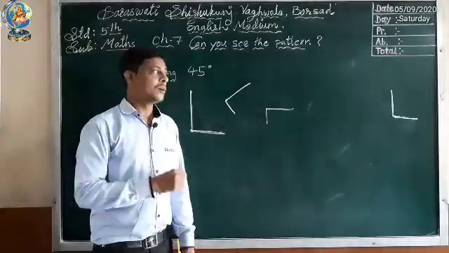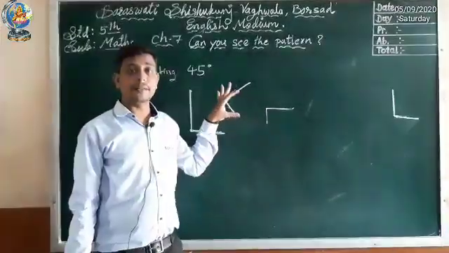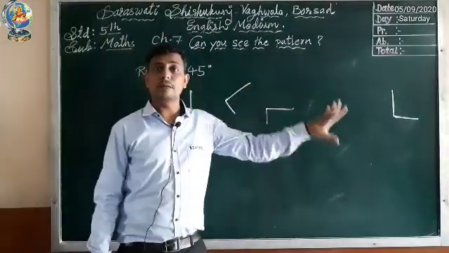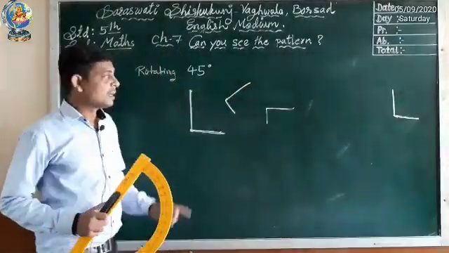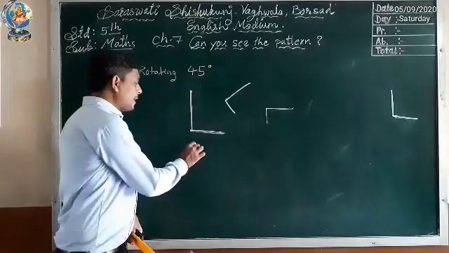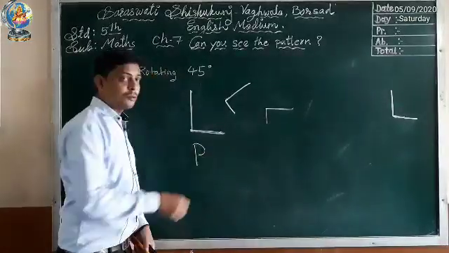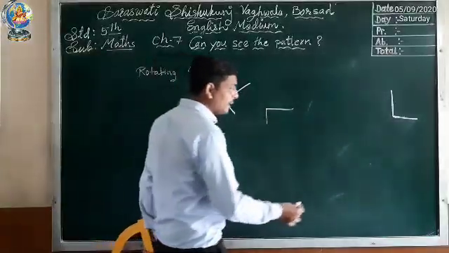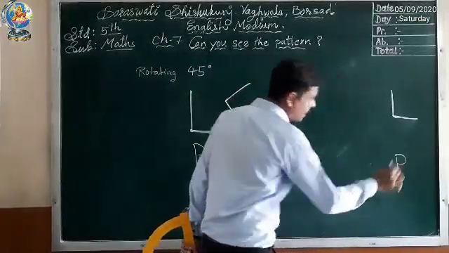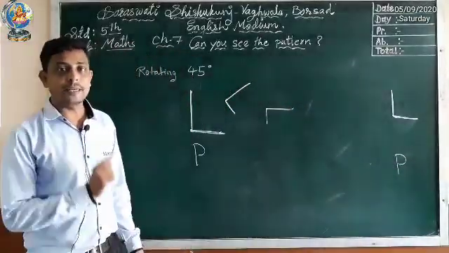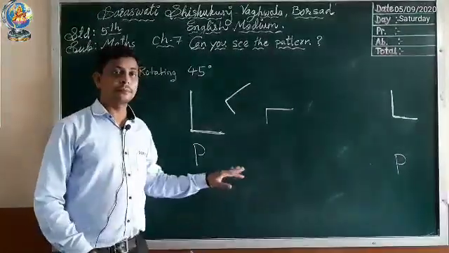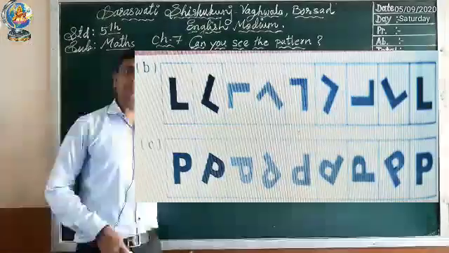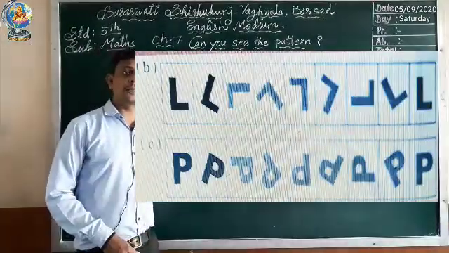When you rotate this into 45 degree, you will get the answer, and you have to write that answer in the given boxes. The same way you have to find for P. You have to measure P and rotate it 45 degree. At the end you will get the final answer P as it is, while rotating all the given P's. You can see the answers given for L and P.